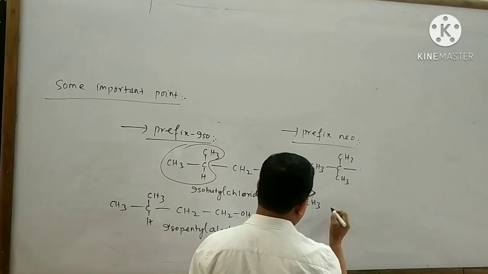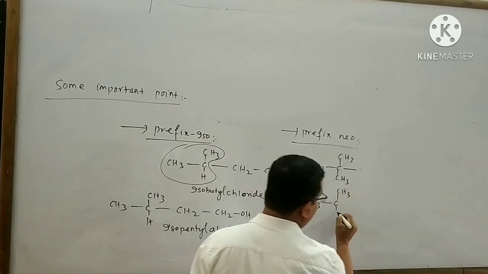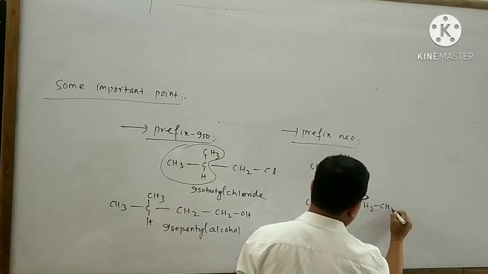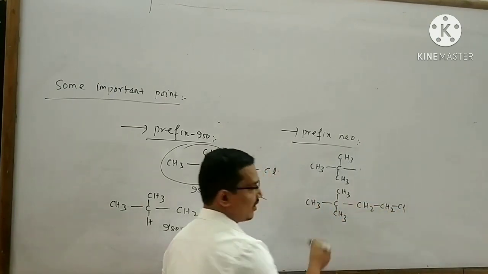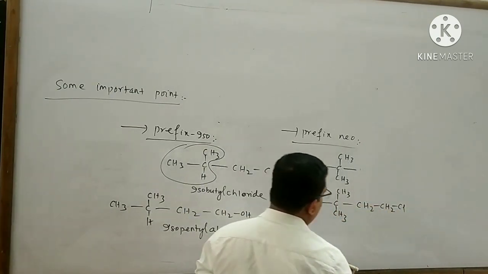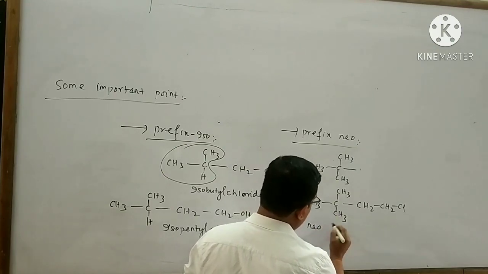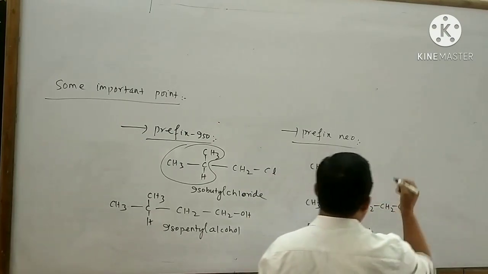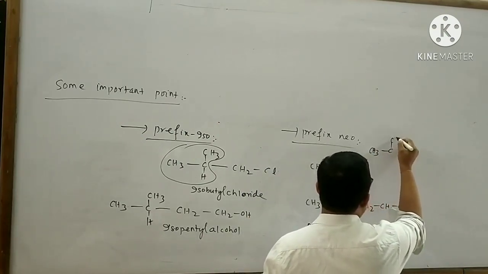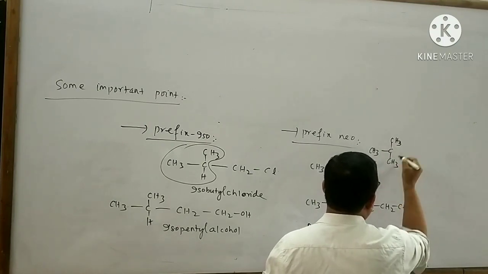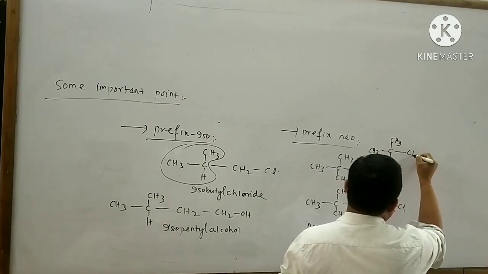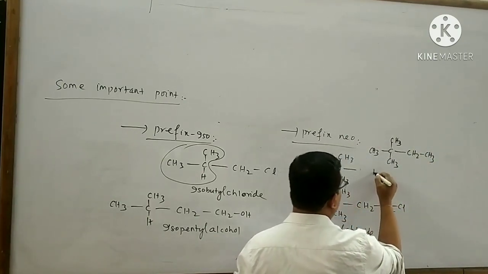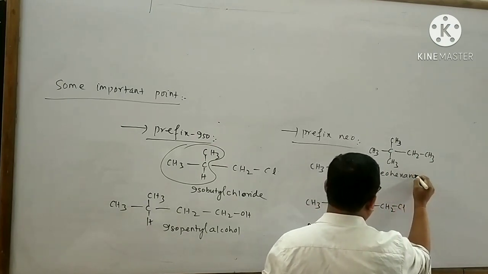Now take an example: (CH3)3C-CH2-CH2-Cl. The name of this organic compound is said to be neohexyl chloride. Similarly, take another example: (CH3)3C-CH2-CH3. The name of this organic compound is said to be neohexane.